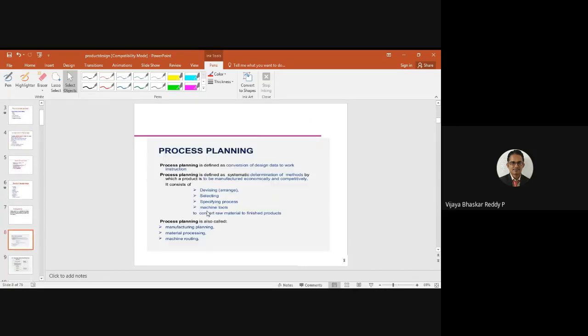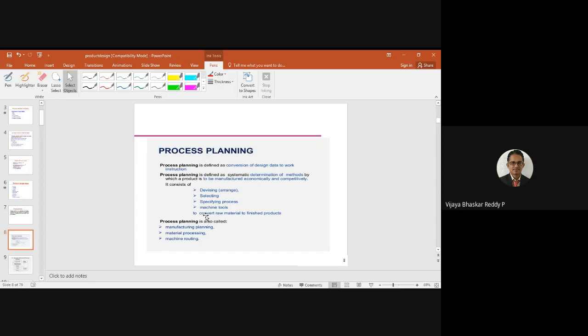Okay, so how is process planning defined in general? It is defined as the conversion of design data into a real-time product. It is a systematic approach to determine the method by which the product is to be manufactured economically and competitively. Competitive means having more competitive advantage. That is very important, because there are market competitors who can produce high quality goods better than you, so definitely the customers will be attracted to them.